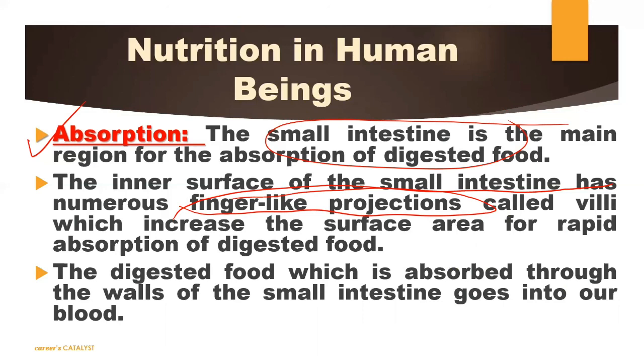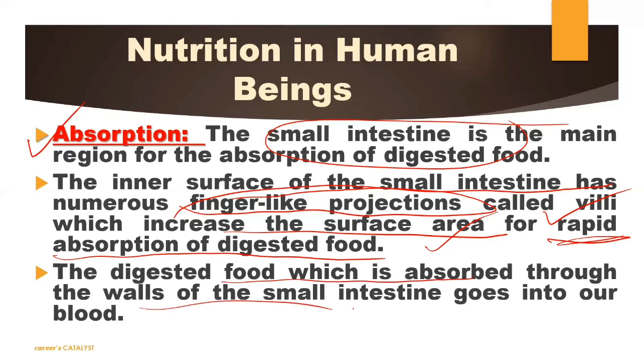Okay. It helps to maximize the surface area, and obviously it helps to absorb the digested food. So this particular finger-like projection, which is named villi, increases the surface area. किसके लिए? For rapid absorption of digested food. So because of these villi, a large surface area is created here, and the food which is completely digested here can be absorbed by your cell. So the digested food which is absorbed through the wall of the small intestine goes into our blood. अभी यहाँ पर जो भी food digest हुआ वो कहाँ जाएगा? आपके blood में जाएगा.